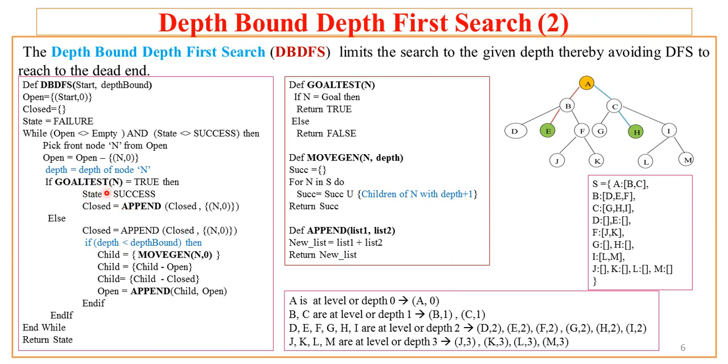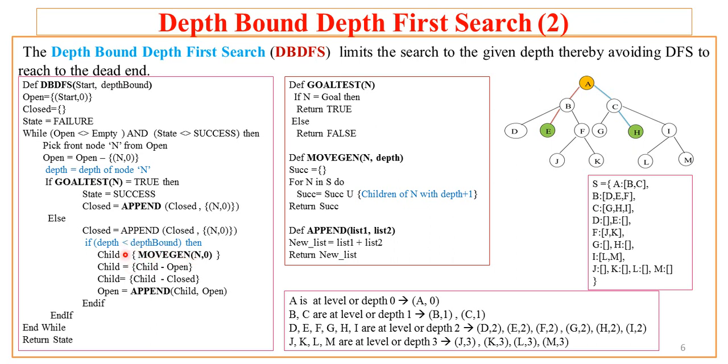If the given node is not the goal node, it gets into the else part. It will append the current node to the closed, and it will check whether the depth of the current node is less than the depth bound. Now if this is true, that means the algorithm has not yet reached the depth bound.